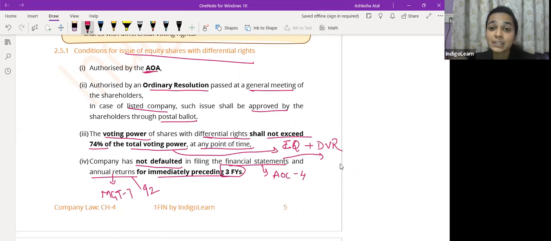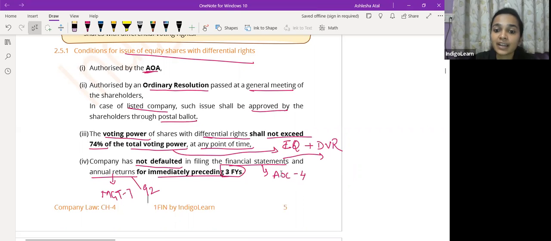So if a company has made a default in filing annual returns and financial statements for the immediately preceding 3 financial years, तो फिर वो company equity shares with differential voting rights issue नहीं कर सकती. So in order to issue equity shares with differential voting rights, the company should not have made any default in filing the financial statements and annual returns for the immediately preceding 3 financial years.